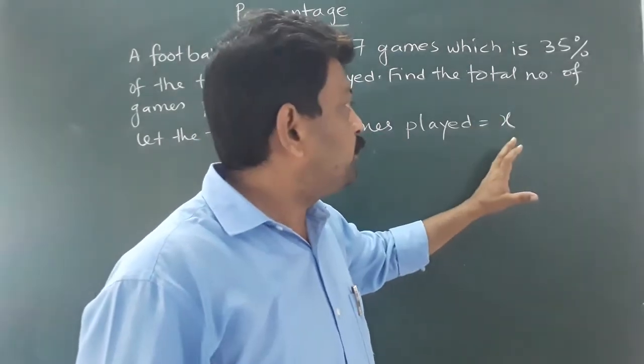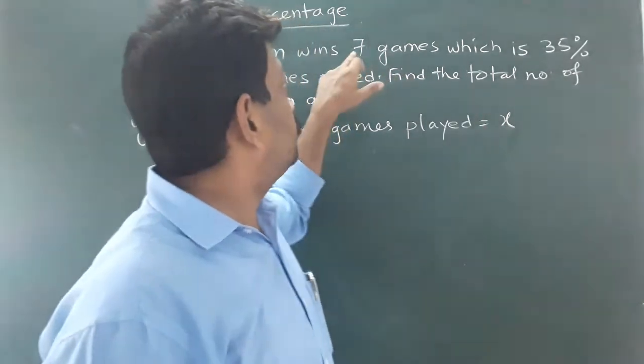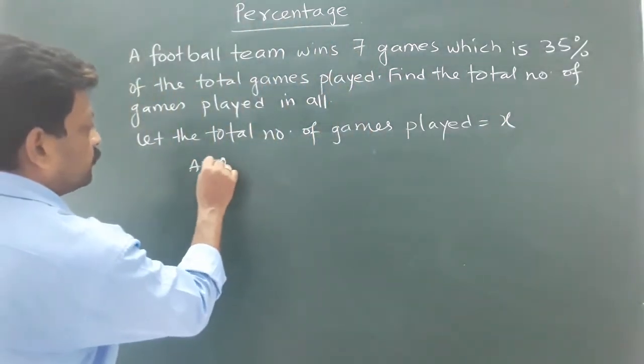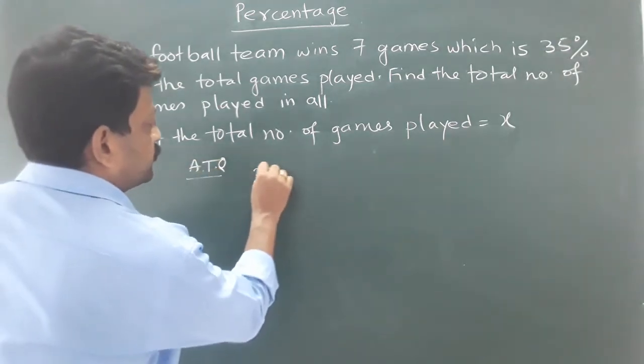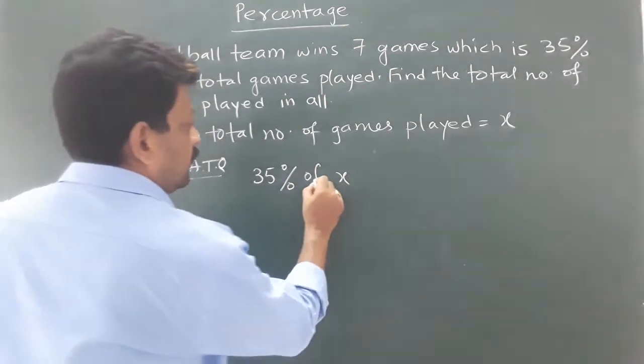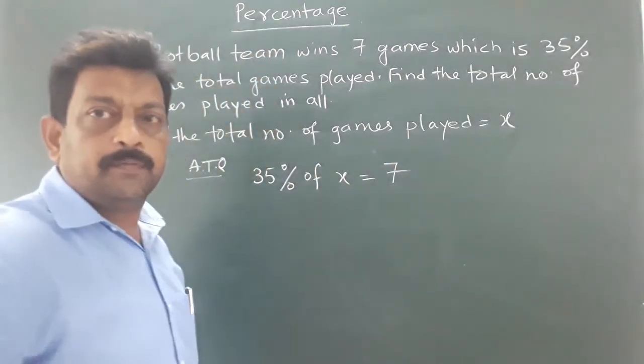So according to the question, 35% of x is equal to 7.